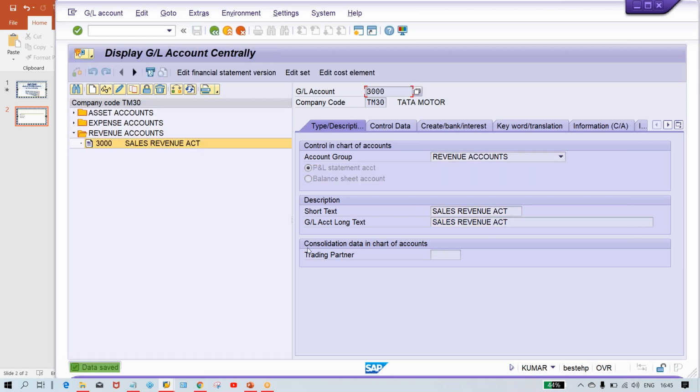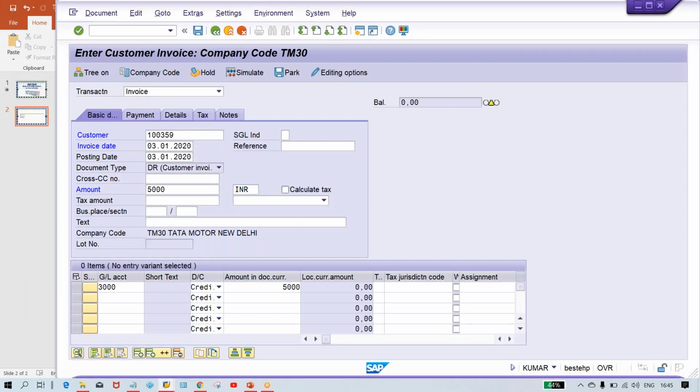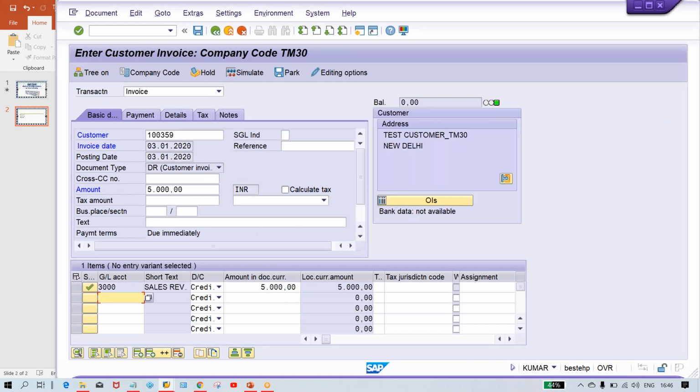So we have created a GL account also. Here we are going to give GL account 3000 and whatever amount, and save it.